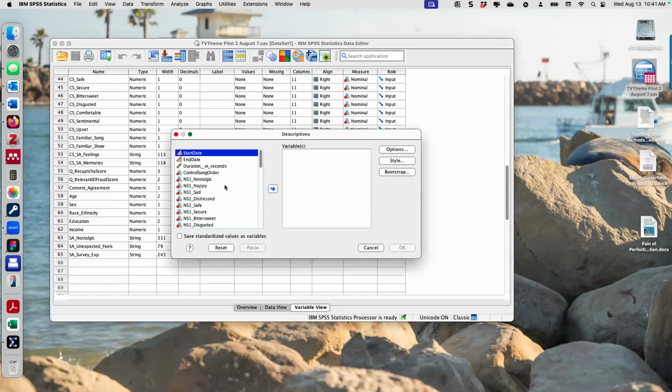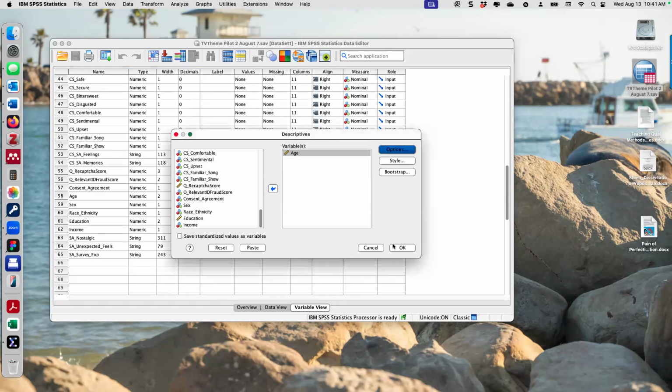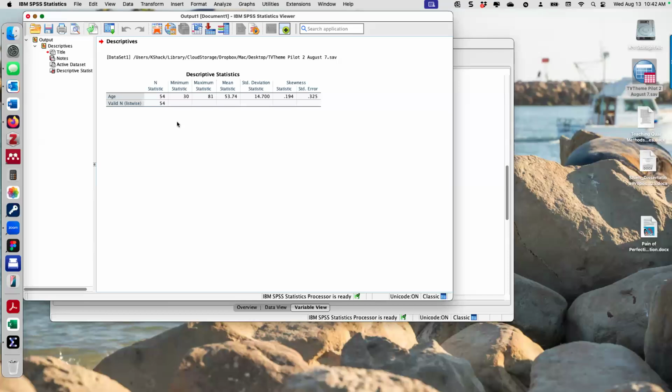Oh, she's stuttering. Okay, so go to the end. So age is a continuous variable. We've got min, max, mean. See if it's skewed and say okay. So we have 54 people. Minimum is 30. Maximum is 83. Mean is 53. And it looks a little positively skewed.